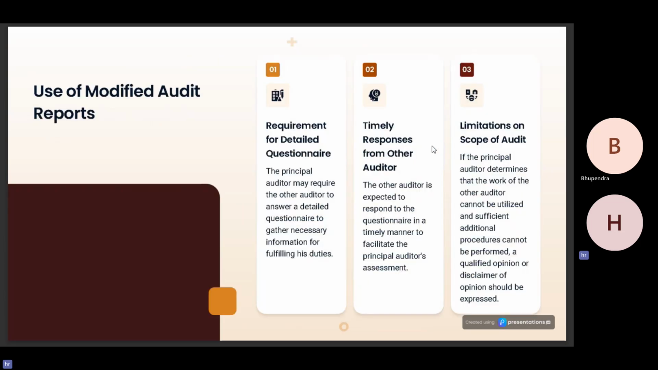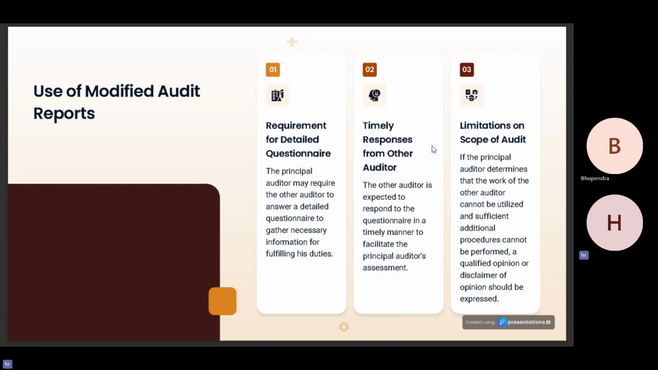Use of modified reports. Requirement of a detailed questionnaire, as we have already discussed in the previous slides. The principal auditor may require the other auditor to answer a detailed questionnaire to gather necessary information for fulfilling his duties. Timely responses from the auditor. It is the responsibility of the other auditor to timely fill the questionnaire or the checklist which was given to him by the principal auditor.